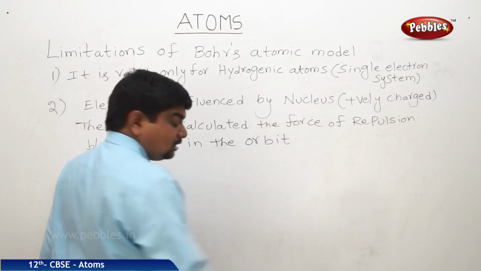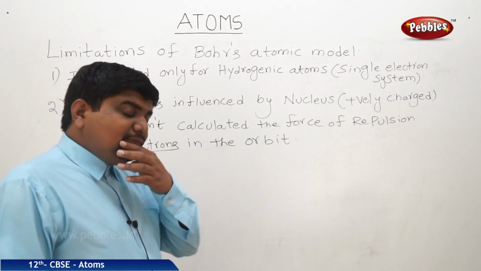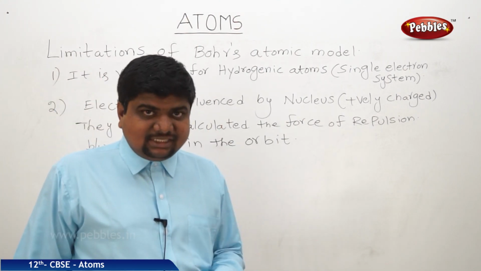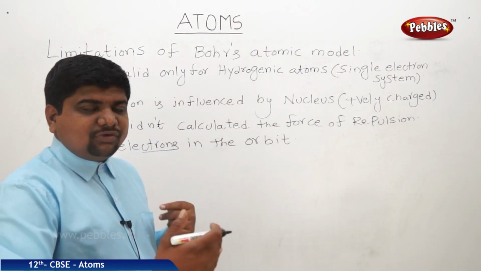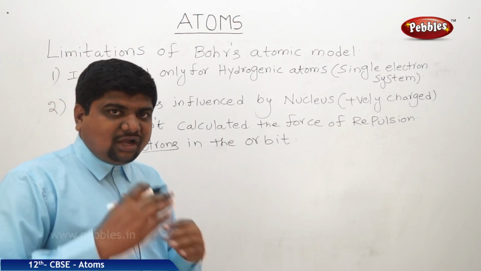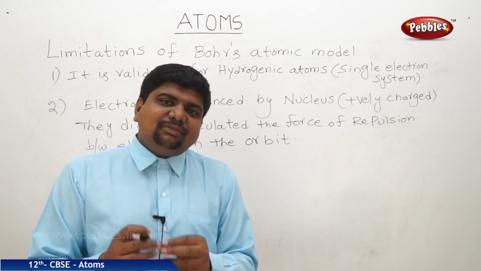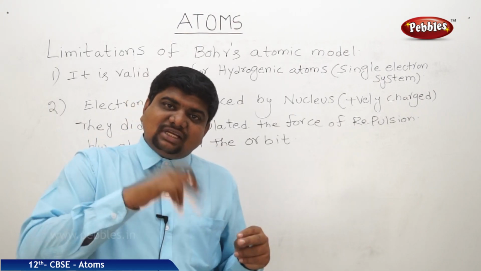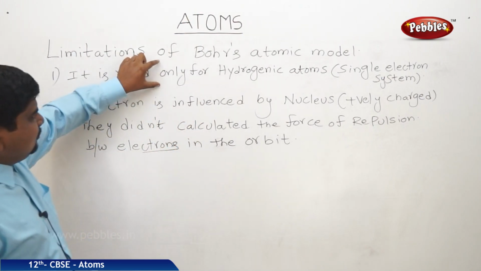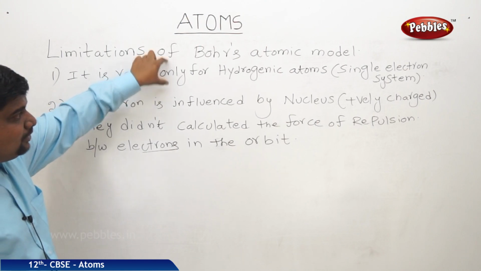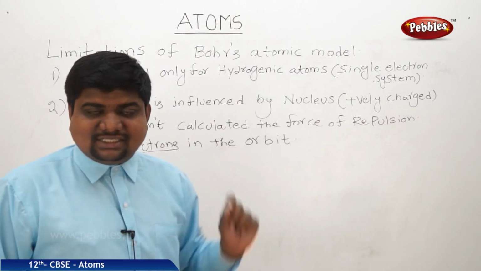If you take the helium atom, its atomic number is 2, so in the first orbit 2 electrons will exist. Those 2 electrons will be attracted by the positive nucleus, and Coulombic force of attraction and centripetal force together give stabilization to the atomic structure. But what happens to the force of repulsion between the electrons in the first orbit? No one calculated. Maybe that is the reason for the failure of Bohr's atomic model for multi-electron systems. That is one reason.